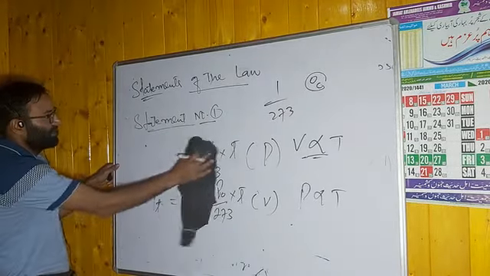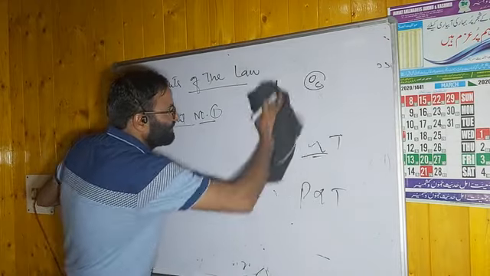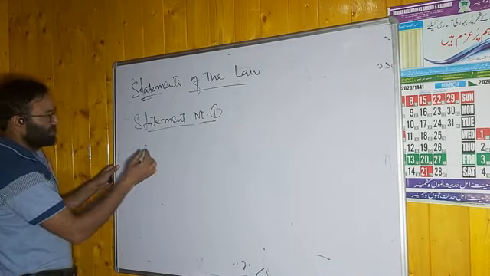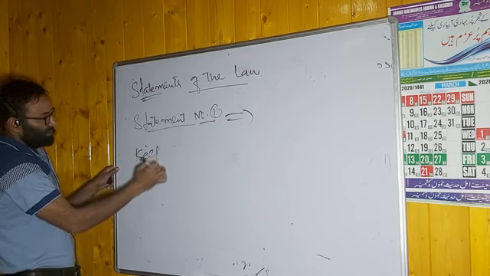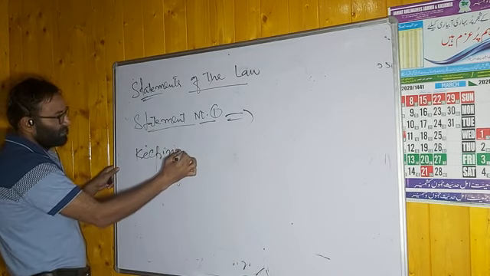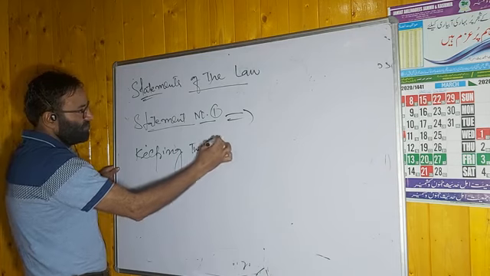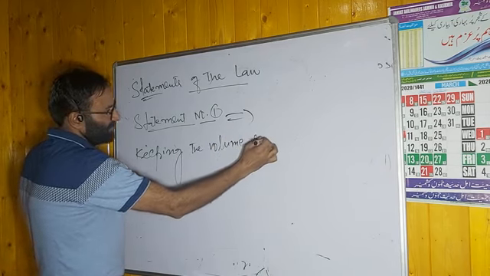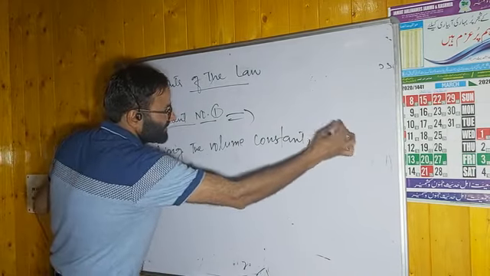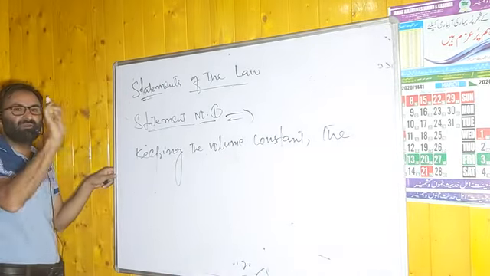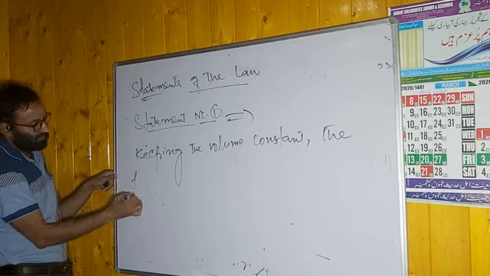Then how you can state the statement number first of Amontons' law? This law states that, keeping the volume constant. You have to keep the volume constant. The pressure statement same. Instead of volume, you have to use the pressure. बस इतना आपको करना है. The pressure of a gas.